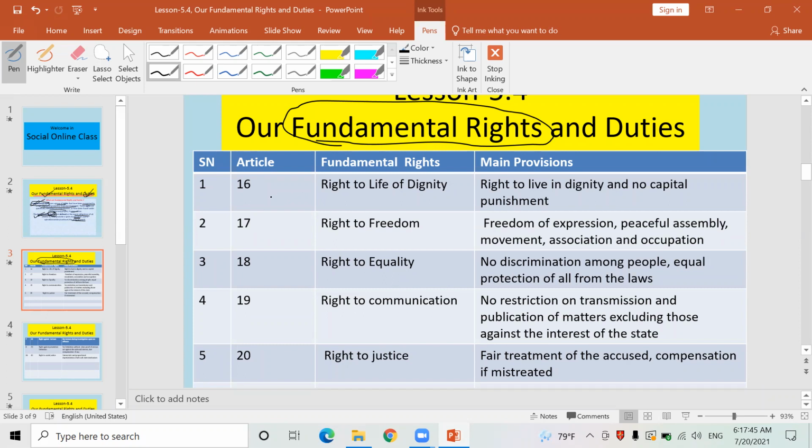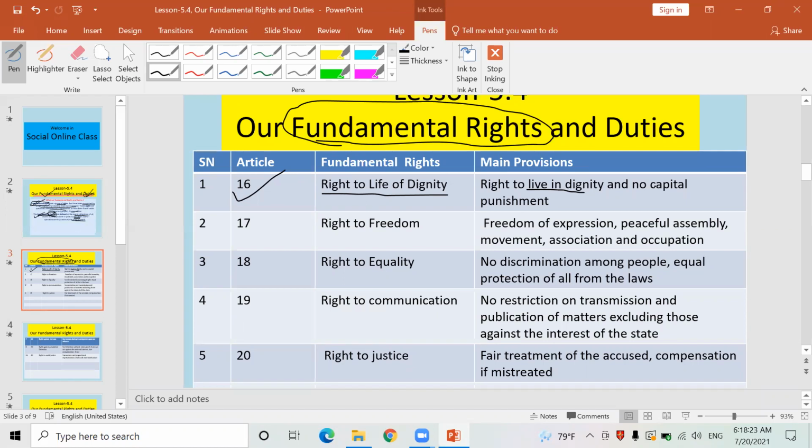Look here, the first fundamental right mentioned in the constitution is in Article 6. In Article 6, one fundamental right has been guaranteed to us. It goes like this: right to life of dignity. What does it mean? What sort of fundamental right is it? Right to live in dignity. Everybody has a right to live a prestigious life, with prestige and dignity.